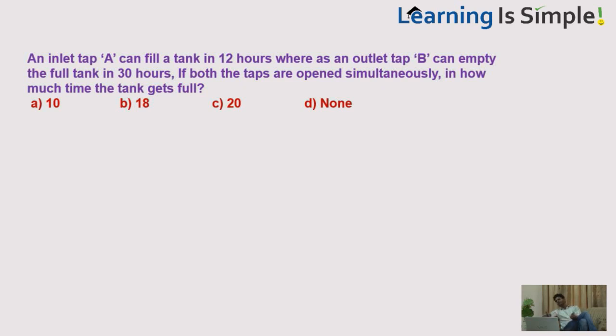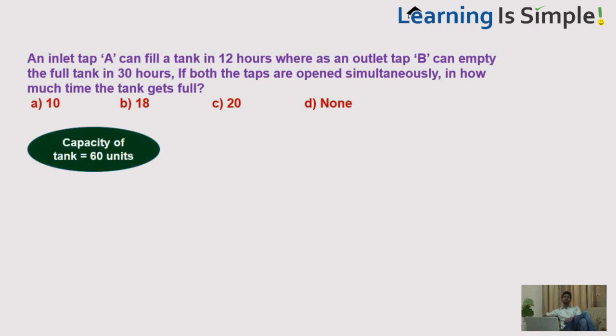You do not even require a pen. First assume the total work, that should be the LCM of 12 and 30. 30 is not divisible by 12, so take the next multiple of 30, which is 60, which is divisible by 12 also. So the LCM is 60, and I assume the capacity of the tank to be 60 units.